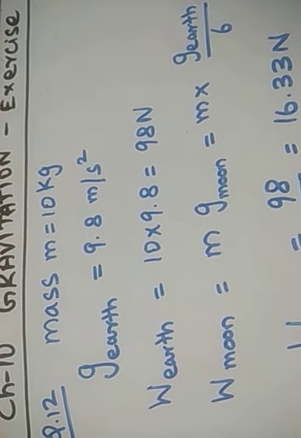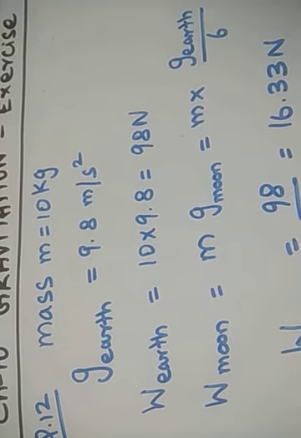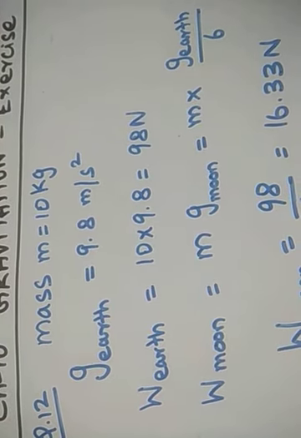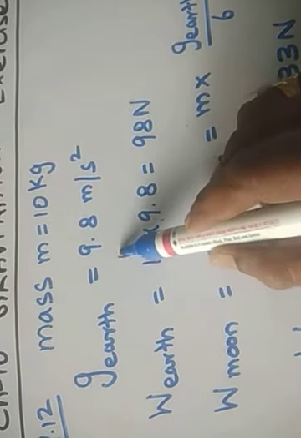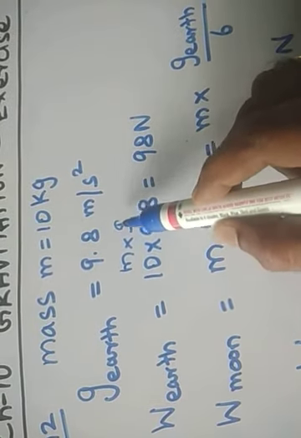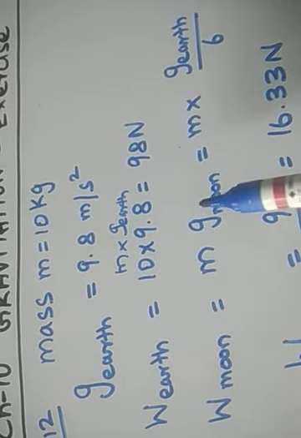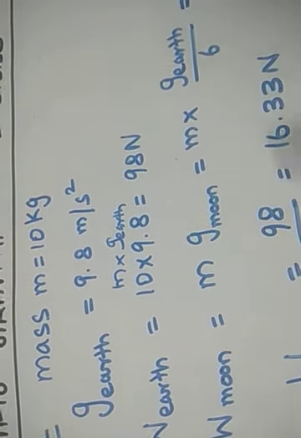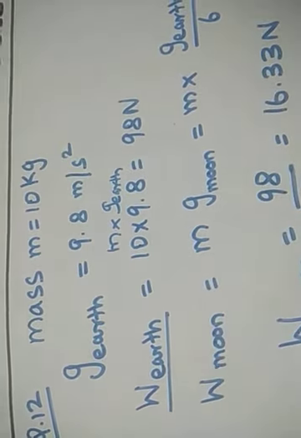The acceleration due to gravity of the earth is 9.8 meter per second square. So what is the weight of the body on the earth? Very simple, it is mass into gravity. This gravity is the acceleration due to gravity of the earth. So 10 into 9.8 is 98 Newton. That is the first subdivision over.